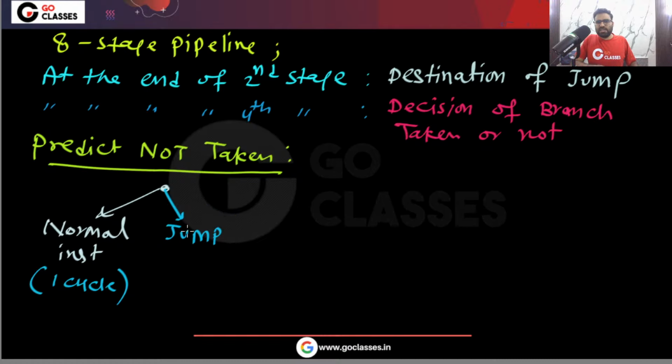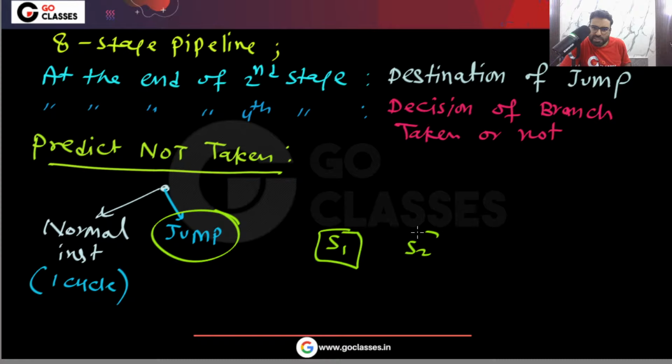But there is one thing here. Because of this jump instruction, what will happen? Let me tell you. When the jump instruction enters the pipeline, let's assume this is stage 1, and this is stage 2, stage 3, and so on, up to stage 8.